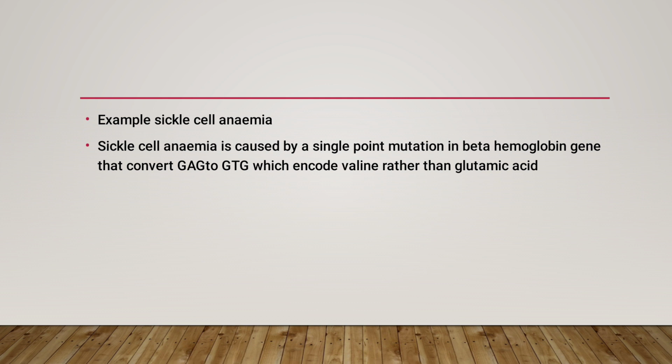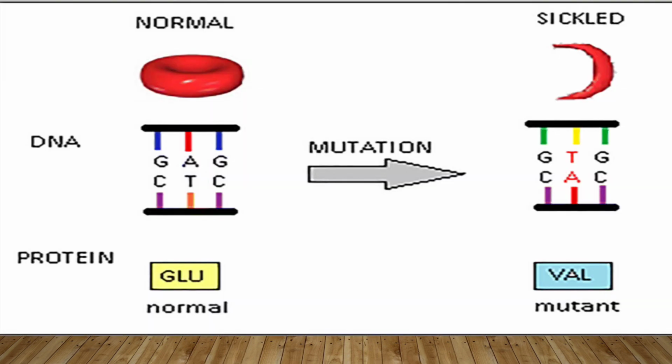Sickle cell anemia is a perfect example of missense mutation. Sickle cell anemia is caused by a single point mutation in the beta hemoglobin gene that converts GAG to GTG, which encodes valine rather than glutamic acid. We can clearly understand this from the figure.